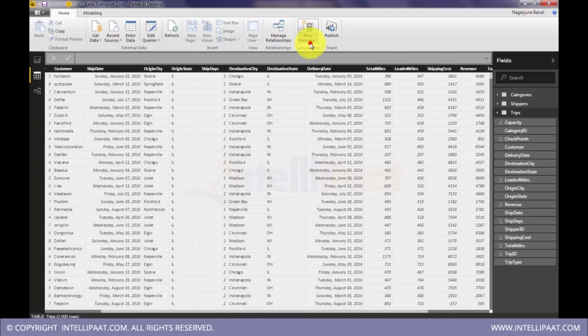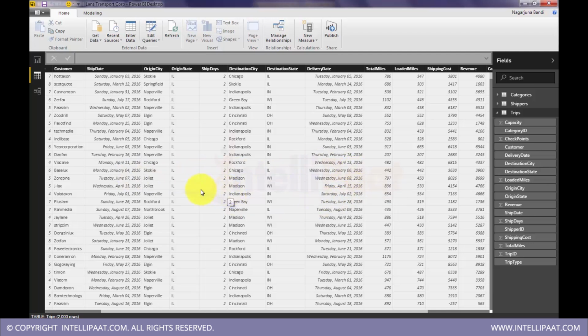Now I'll create a column. In this assignment I'll only focus on row context, only row level operations. So I'll create a new column. Here I have ship date and then delivery date. Ship date is when it was started for shipping and delivery date is when it was delivered. So this is a target, saying that it should not take beyond this. This is the minimum expectation set. If you see, this is January 4th, it started for shipping, 2 days, so it should arrive for January 6th, which is the case here. So this is on time delivery.